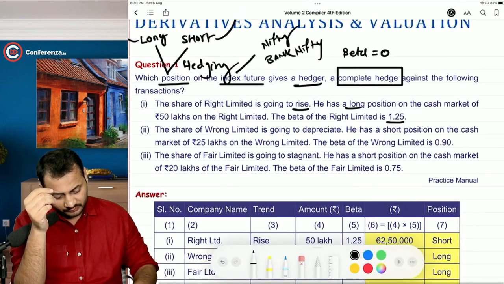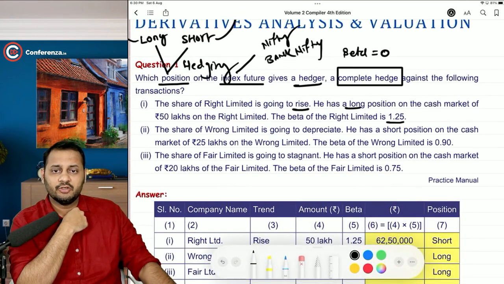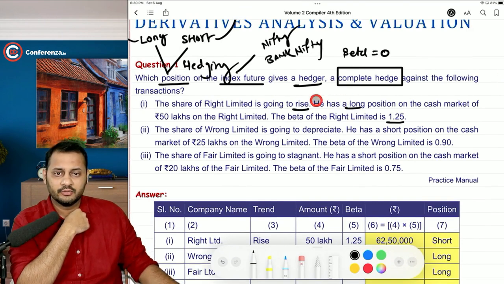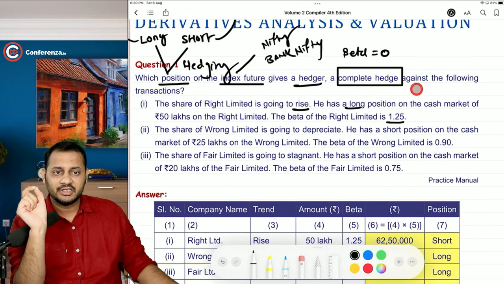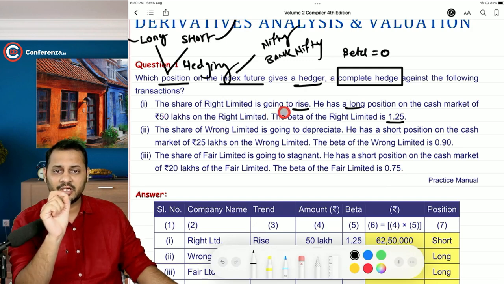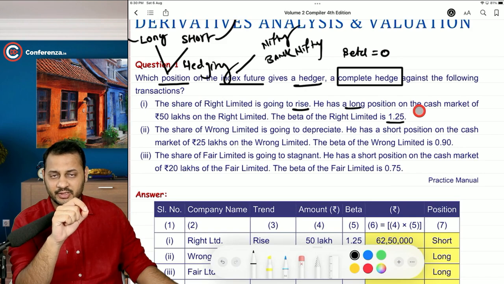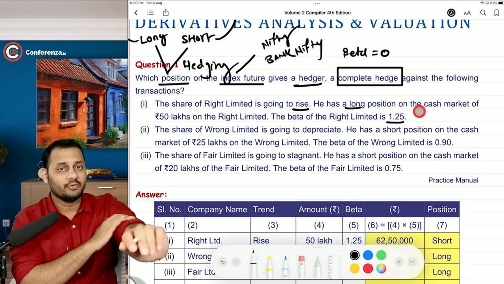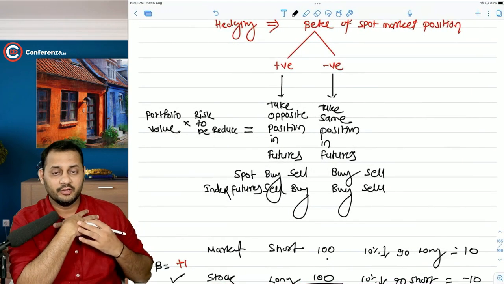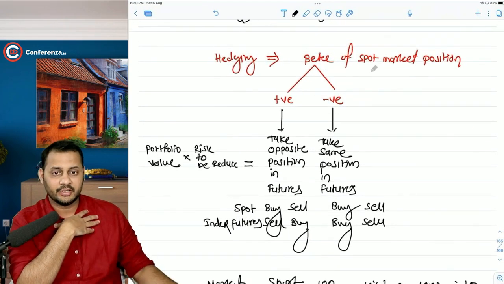Let's come back to the question. Which position on index futures? Let's go back to this. For a complete hedge against the following transaction. The very first, the share of Right Limited is going to rise. He has a long position in the cash market. See, I told you, if you want a complete hedge, first look at the beta. If the beta is positive, take the opposite position.